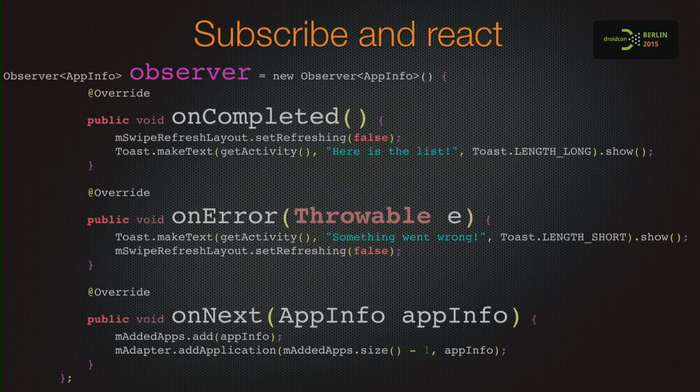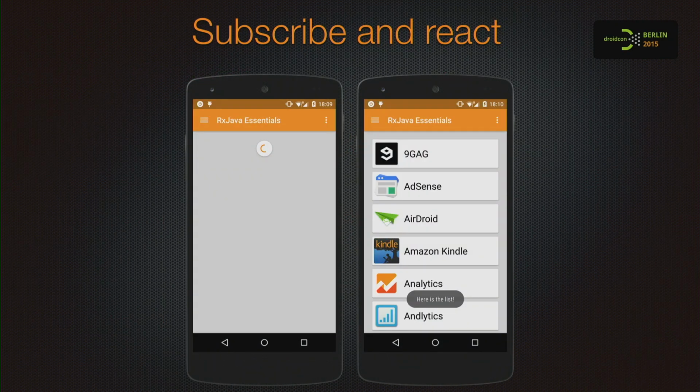So let's look at the observable, new Observer of AppInfo. It has 3 methods, the standard ones. On next, we are getting the app info, adding it to the adapter, and updating the adapter. On completed, we stop the refreshing progress bar, and we show a fancy toast message. On error, something went wrong, and we are stopping the progress bar, and we are showing the toast. So here is the list. Piece of cake.